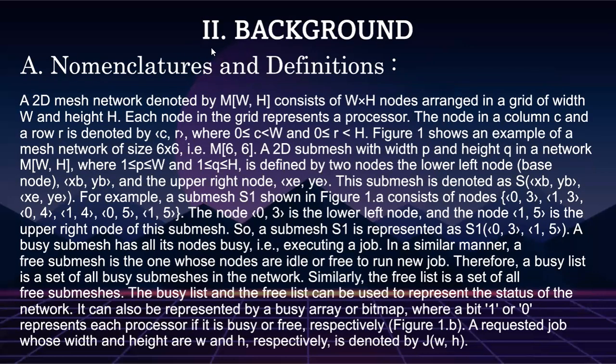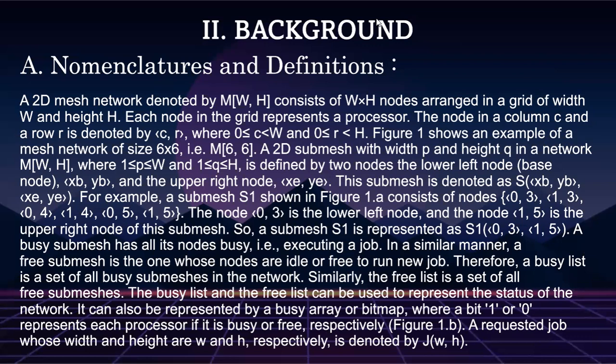So, what is the background of these processor allocations? First, notations and definitions. A 2D mesh network, denoted by M, consists of W times H nodes arranged in a grid with width W and height H. Each node in this grid represents a processor.